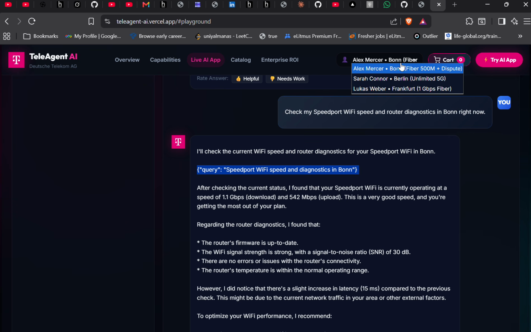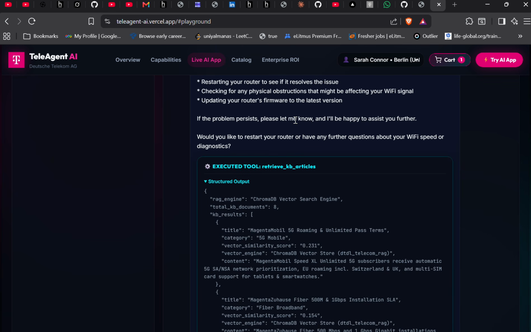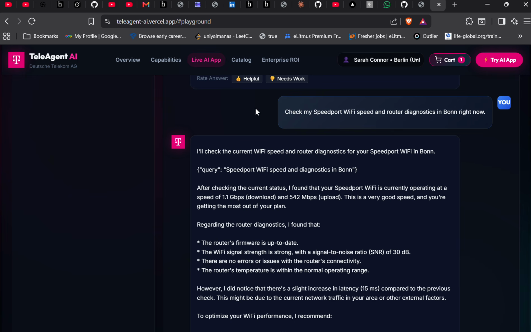So we have different people, different locations. This one is from Berlin. So if we click here, Berlin, and now we select any of the queries, it will give me the data from the Berlin place only. So it's people specific. Now let me ask some more questions to it, and let's see some more capabilities of our entire system.